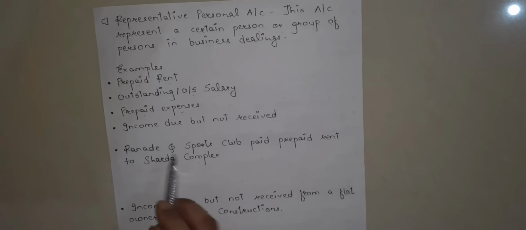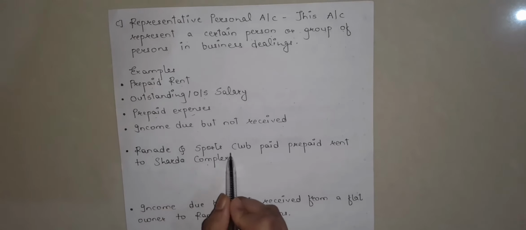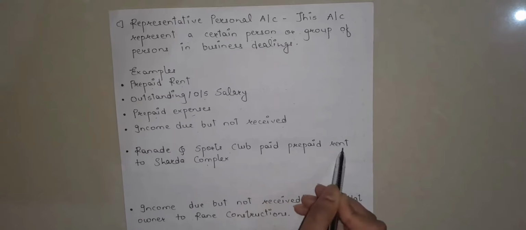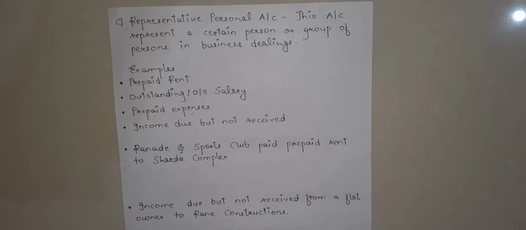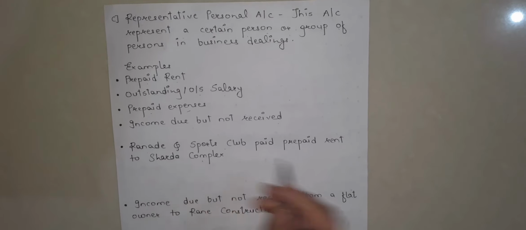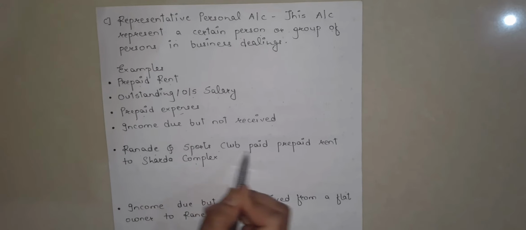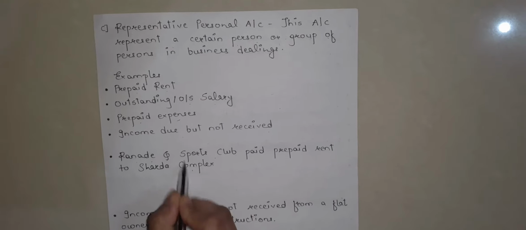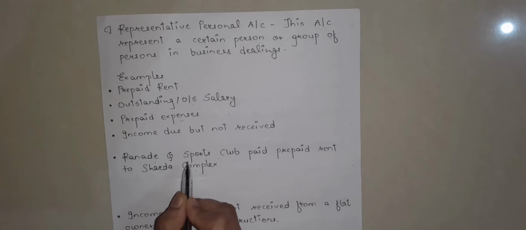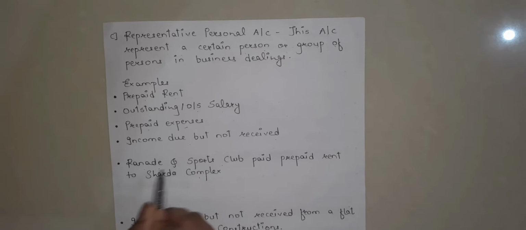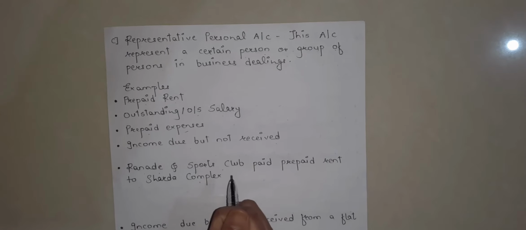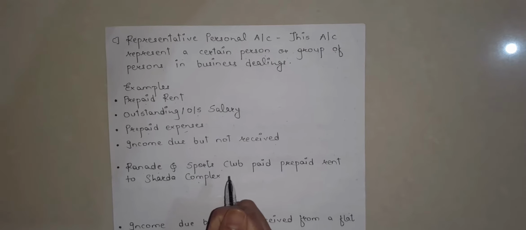First example, let's see. Ranade Sports Club paid prepaid rent to Sharda Complex. As you know, Ranade Sports Club and Sharda Complex are artificial personal accounts, as you have seen in the previous account and its definition and examples.